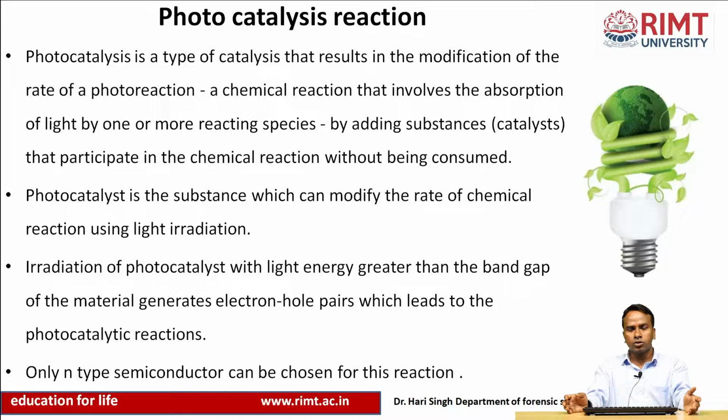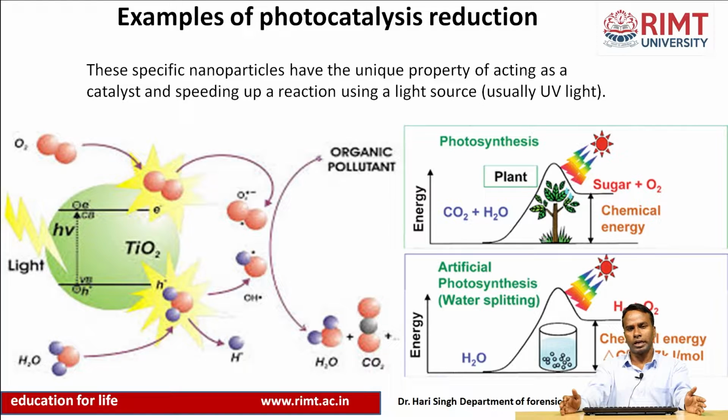We have seen many examples of photocatalytic reactions, and in nature the best example is photosynthesis. Photosynthesis is the natural photocatalytic reaction in which carbon dioxide and water convert into sugar molecules in the presence of sunlight in green plants, in chlorophyll.